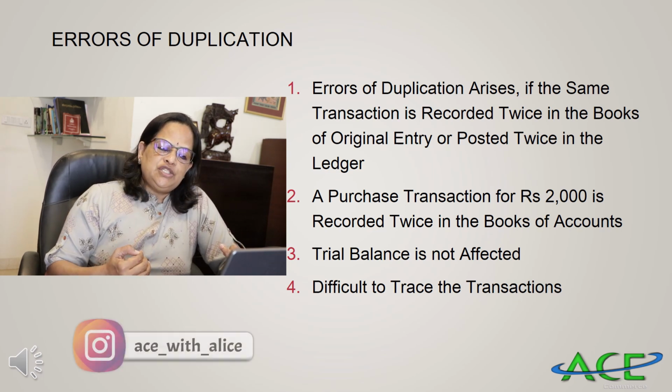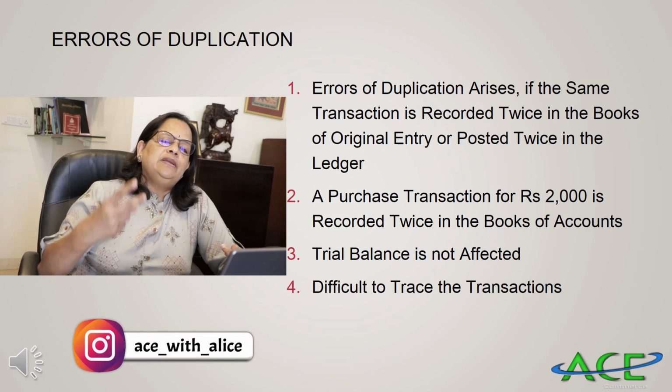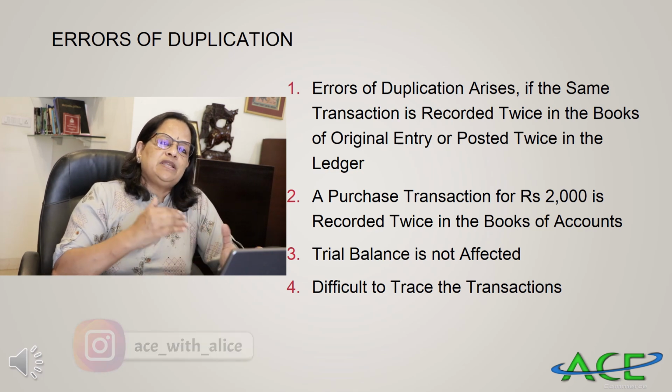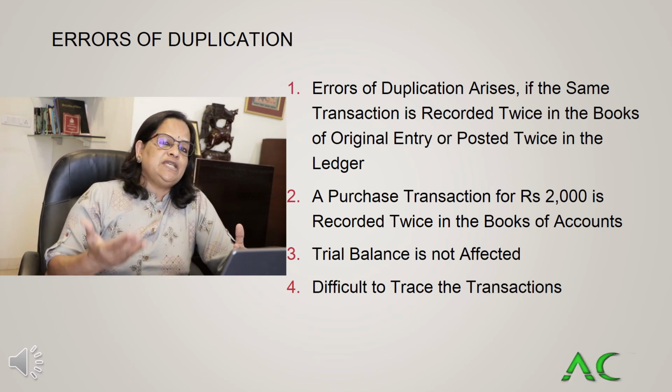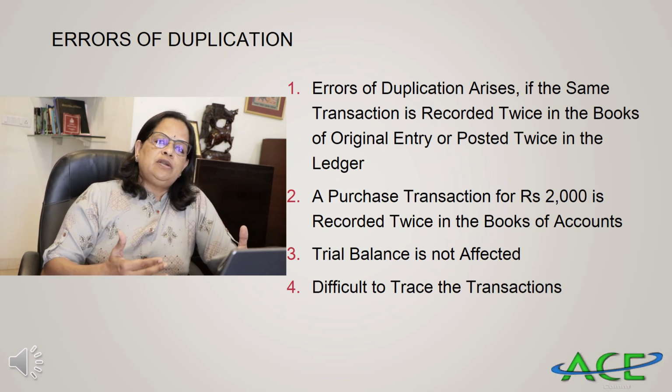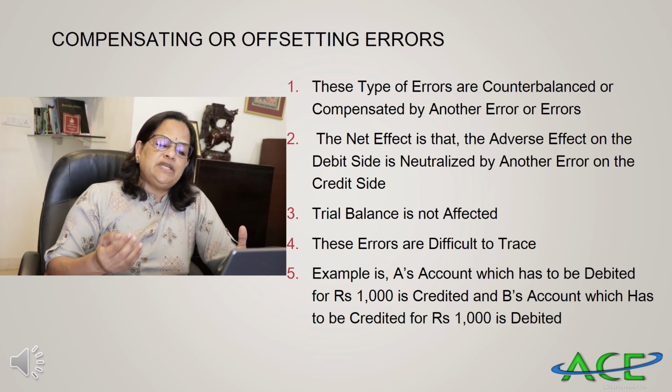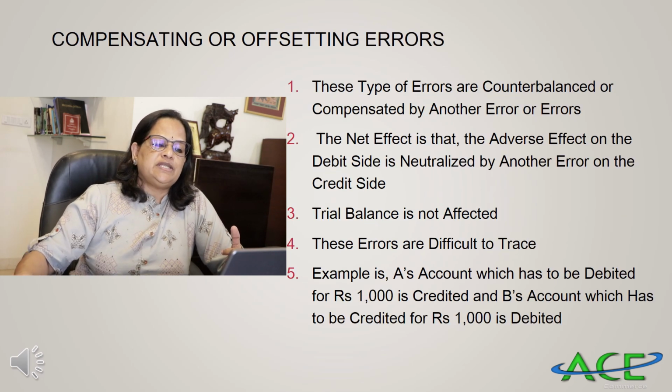The trial balance is not affected in this, because the trial balance will agree. Debit and credit aspects of the transaction are recorded, but recorded once again. So the trial balance is not getting affected, and it's very difficult to trace this transaction.